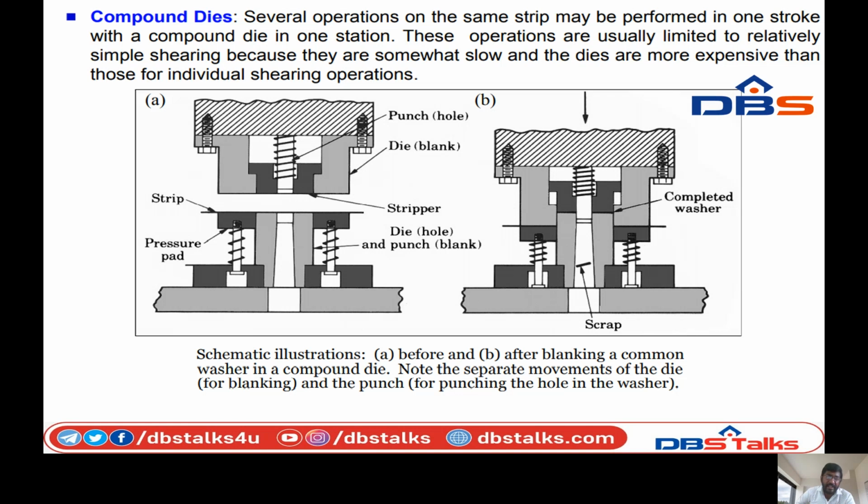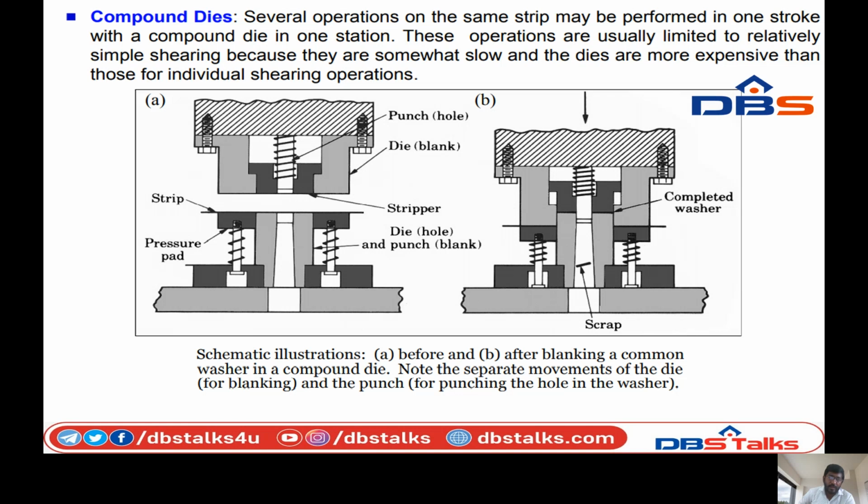So we can see figure A. In figure A we can see the punch, die blank, stripper and strip, pressure pad, die hole, and punch block.